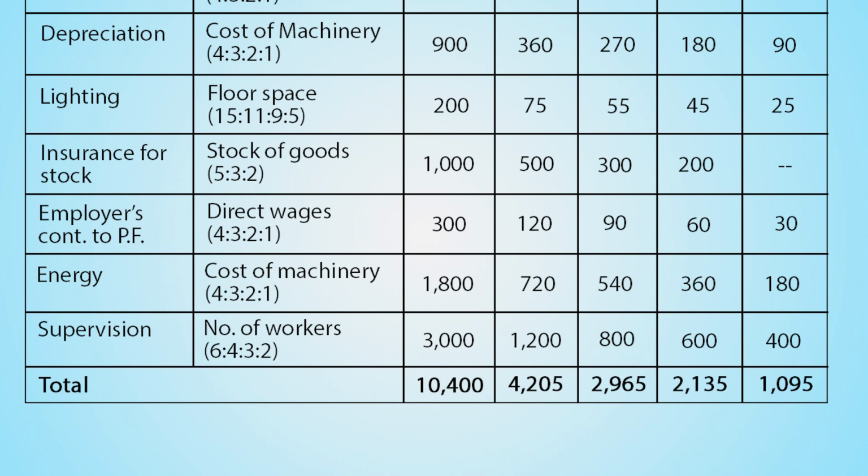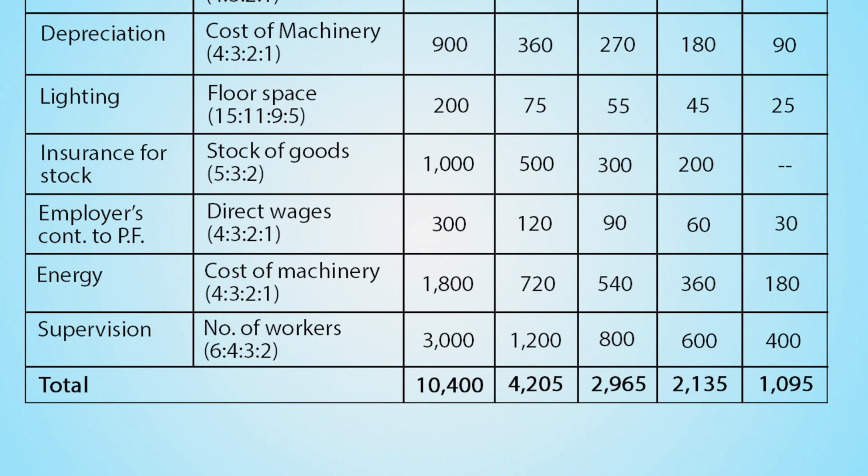Next cost given is employers contribution to provident fund. Amount given is 300 and it is to be allocated based on direct wages, that is in the ratio of 4:3:2:1. Amount for Department A comes to rupees 120, for Department B rupees 90, for Department C rupees 60, for Department D rupees 30. Next overhead cost given is energy cost.